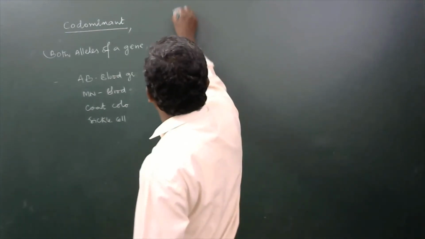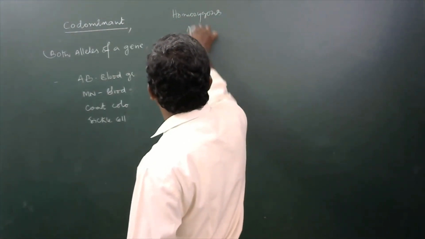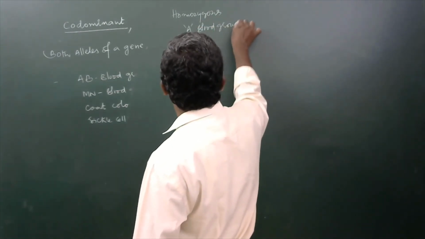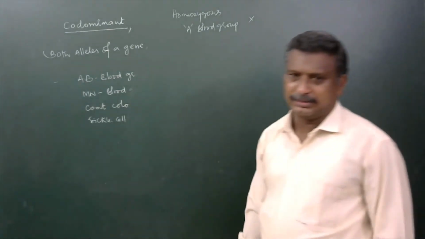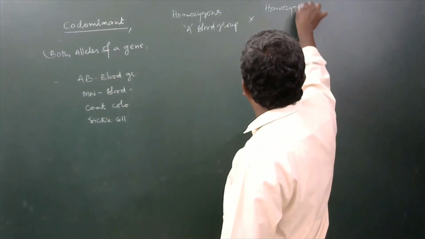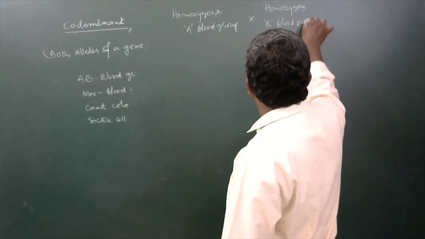Now, a homozygous A blood group person marries a homozygous B blood group person.